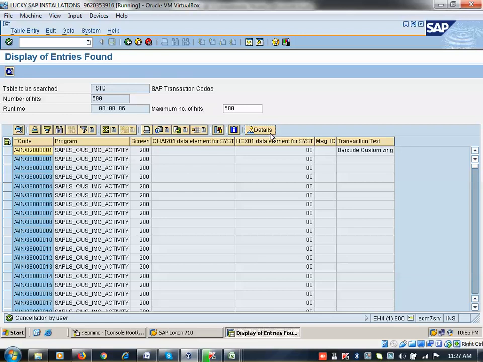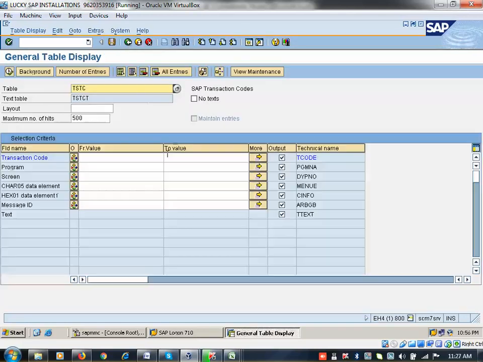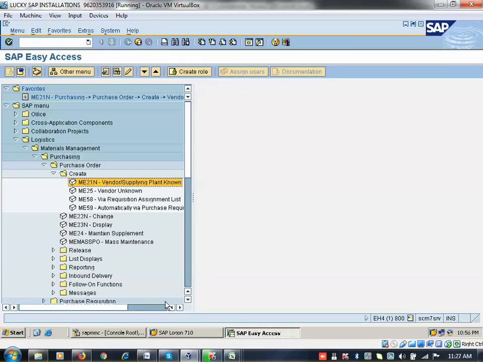By that time, TSTC will be helpful for you. Any standard transaction code will be stored here. Any custom transaction code which is created by ABAP as an enhancement will also be stored in this table only. This is standard. These standard tables start with T. T means T001, T001K, T024, T023, T024E, like that. All standard tables starting with T will not be changed at any cost. They will be available across the world in the same format, like your Microsoft Word and Excel. So that's the thing.